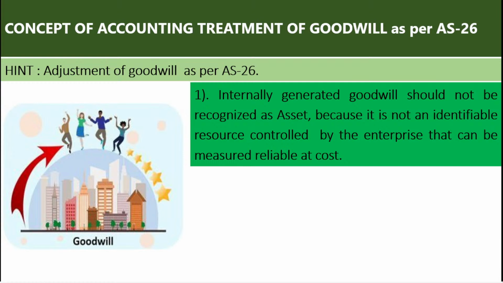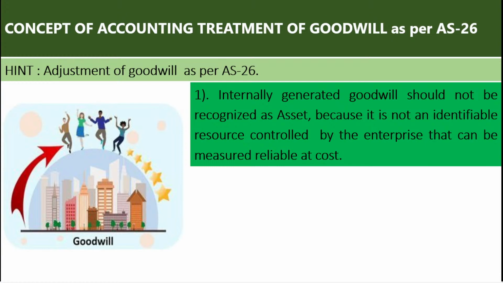We can't identify the goodwill, it is just an imagination controlled by the enterprise. When it is not identifiable, how can the enterprise control it? That can be measured at a realizable cost. There are 3 points in this sentence. One is self-generated goodwill should not be recognized as an asset. Why?